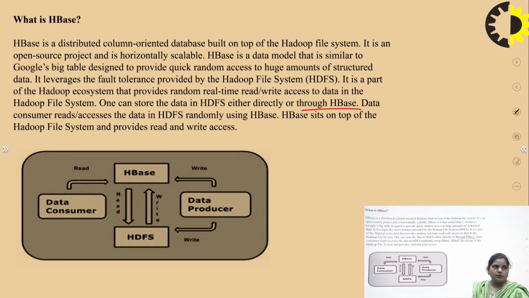In the diagram we can see that the data consumer reads the data in HDFS randomly by using HBase. HBase sits on top of the Hadoop file system and provides both read and write access to the consumers, and the data producer can write or update data in the Hadoop file system. So it is writing and updating the Hadoop distributed file system by using only HBase.